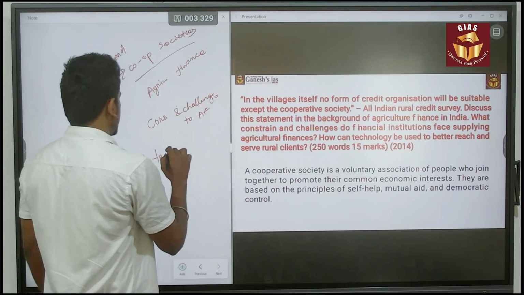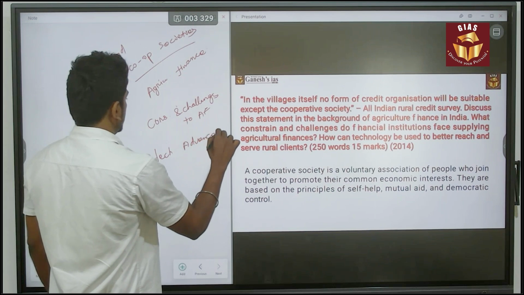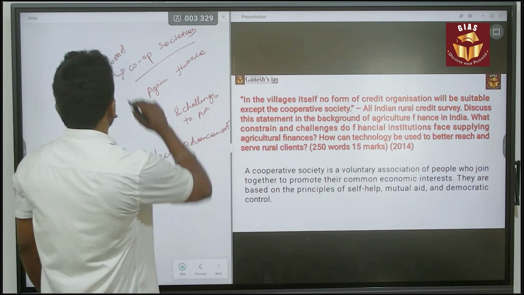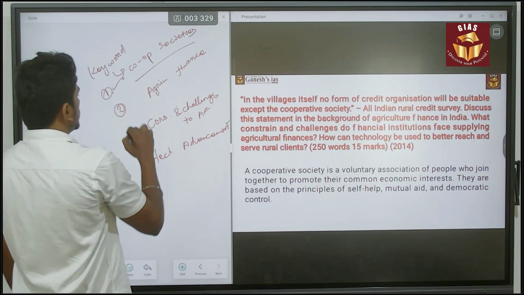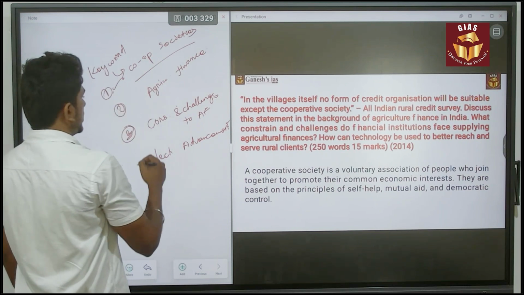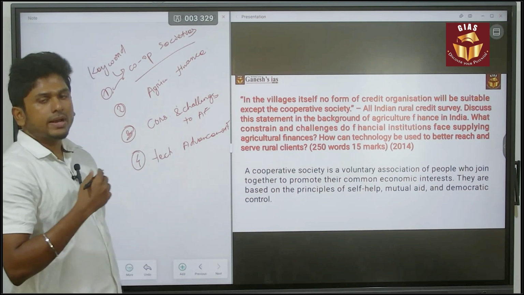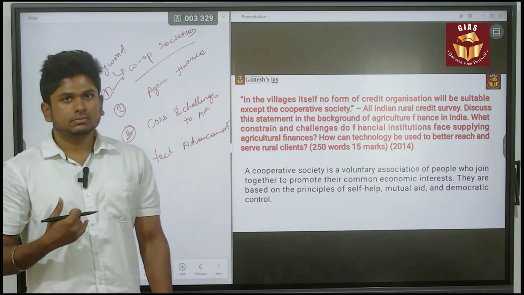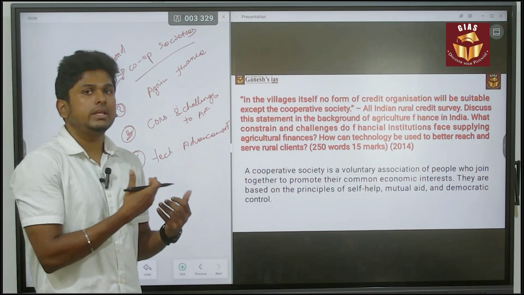So, technological advancement. So, it is speaking about the cooperative society, agricultural finance, issues of agricultural finance, and how we can overcome it. Your answer should be in this structure only, because the question itself says clearly what they need.